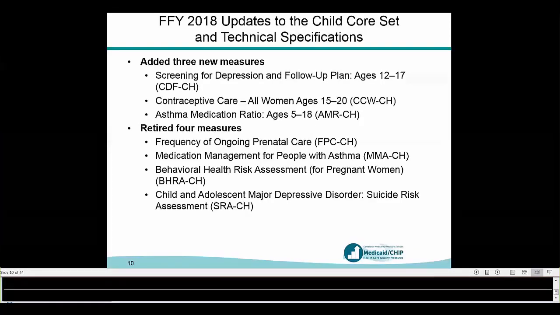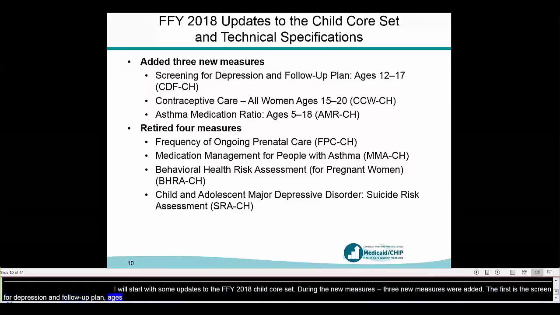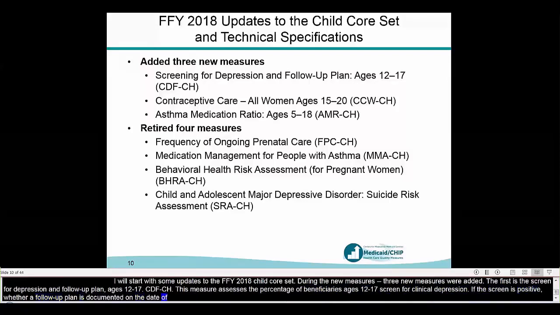So I'm going to start with some updates to the FFY 2018 Child Core Set. 3 new measures were added this year. The first of these measures is the Screening for Depression and Follow-Up Plan ages 12 to 17, or CDF. This measure assesses the percentage of beneficiaries ages 12 to 17 screened for clinical depression, and if the screen is positive, whether a follow-up plan is documented on the date of the positive screen. This measure was already part of the adult core set previously for ages 18 and older, and will now be part of the child core set as well for this younger age group.